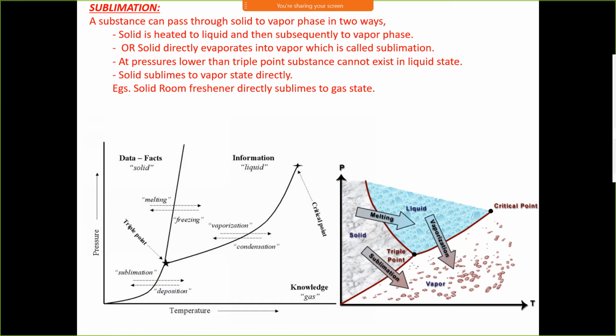Vapor coming out of the ice means solid is directly converting into vapor without first converting into the liquid phase. A solid room freshener directly sublimes to gas.